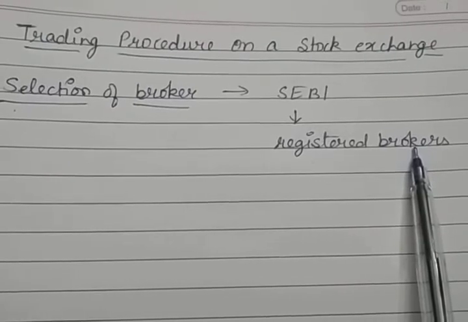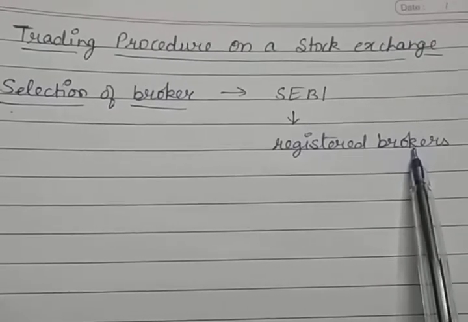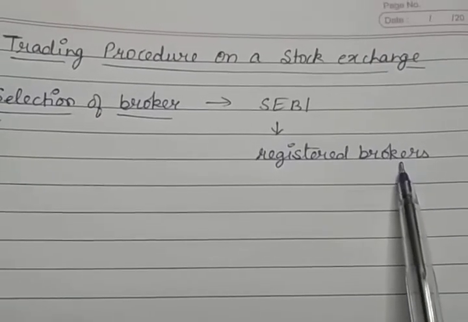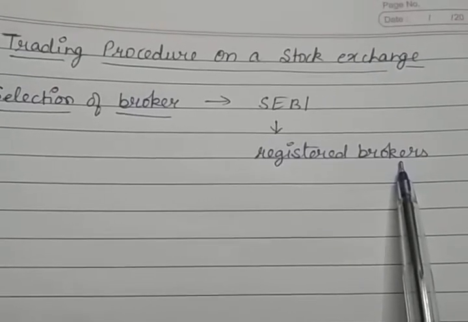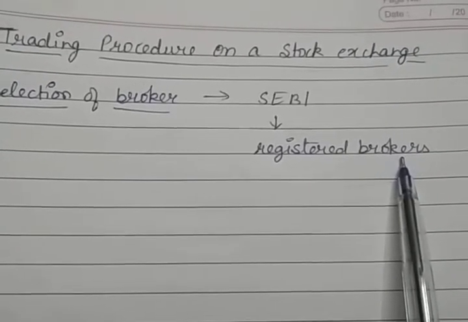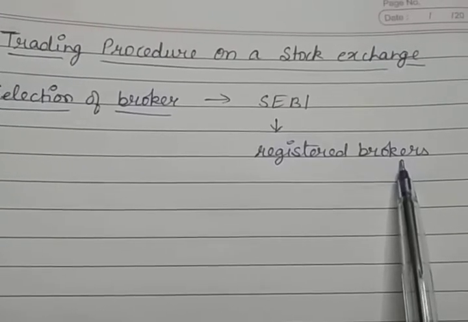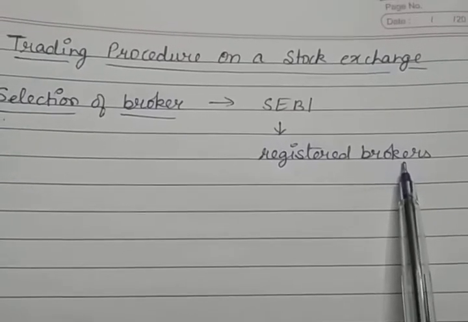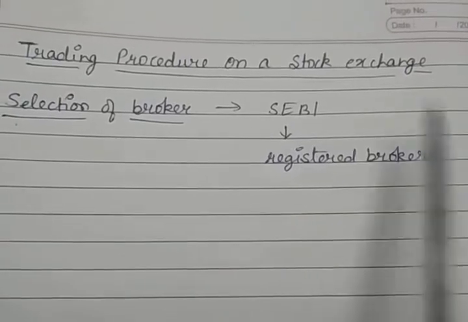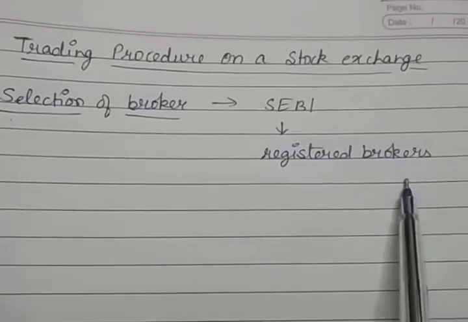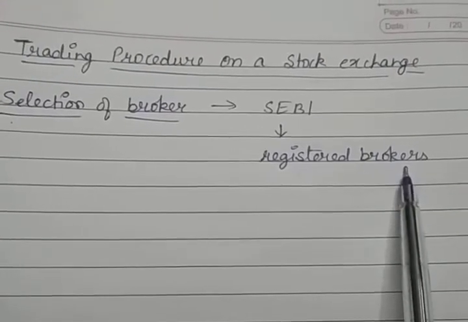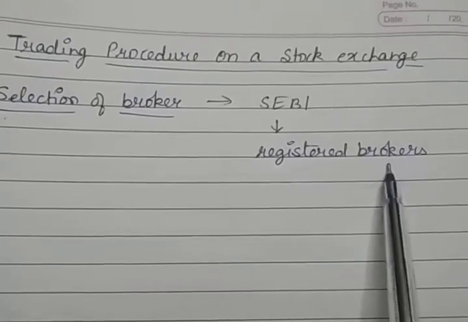Then depository account details we have to give, or the name of any other broker with whom we are registered. And the last one is the client code number in the client registration form. So after taking this information, brokers open a trading account in the name of the investor.